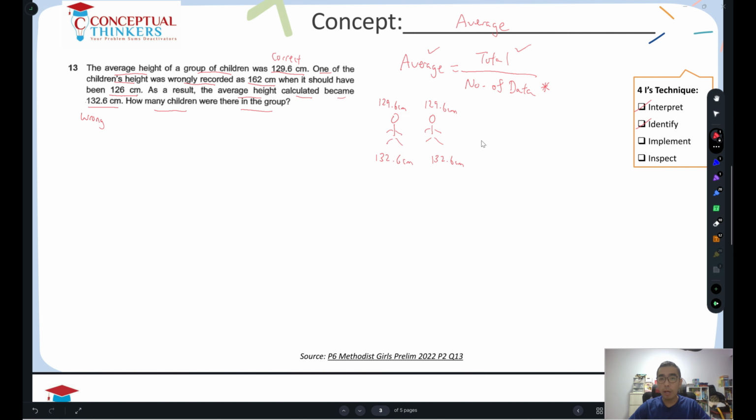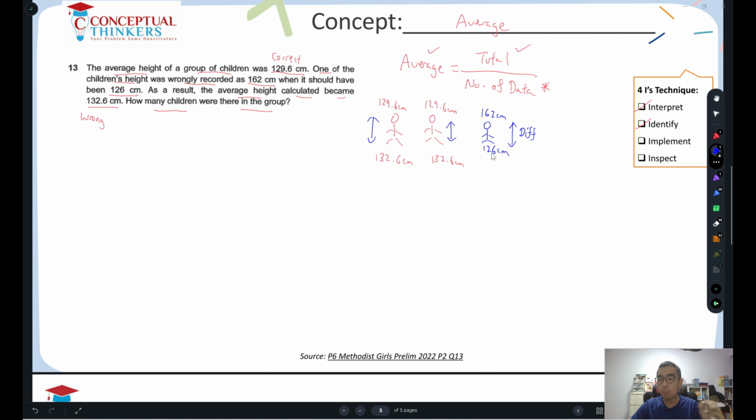Now, why is it like that? It's because one of the students, I use another color, was supposed to be shorter, but was recorded as 162 cm instead of 126 cm. So there is a difference in the height that was recorded wrongly, and this difference will contribute to the difference in the average height of the students.